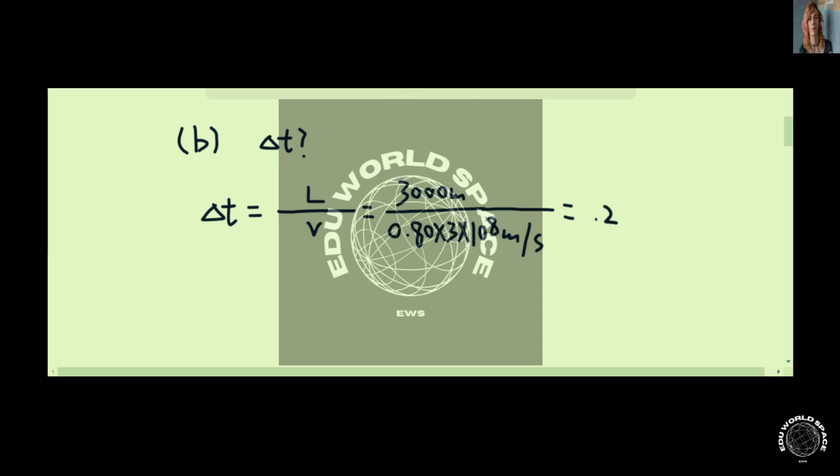I'm sorry, it's actually not 1.2. Let me double check. It's 1.25 times 10 to the power of -5 seconds, which is equal to 12.5 microseconds.